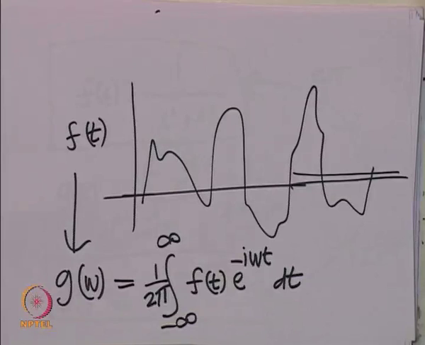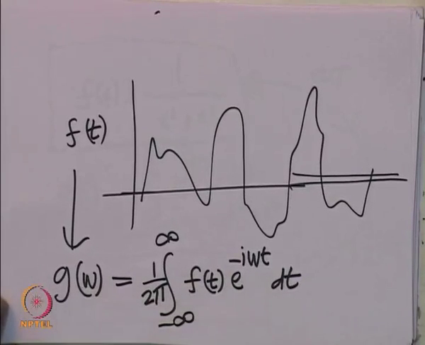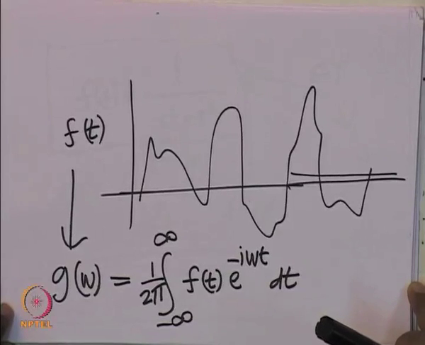So, you can convert the information in real time space to frequency space information. This is essentially converting information from one language to a different kind of function, and this has enormous use. We will discuss the use of this in the coming lectures, but at this moment it suffices to say that Fourier transform is a very powerful technique. This can be used in many different ways, and it can be written as a sine transform or a cosine transform, depending on whether it is an odd function or an even function.